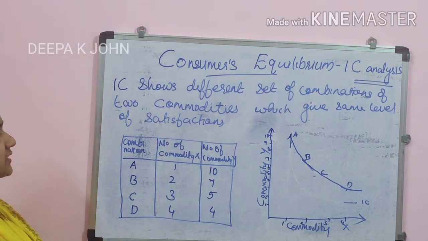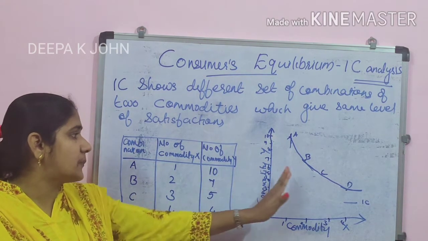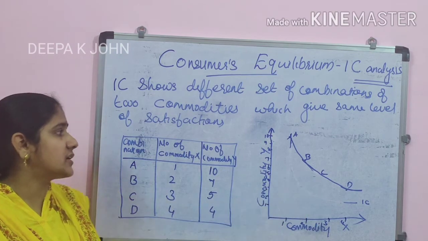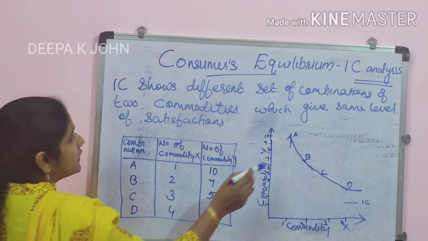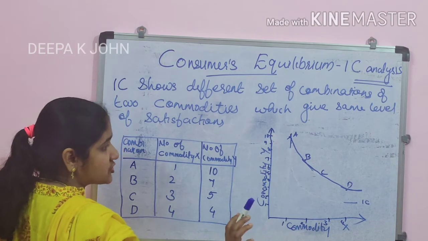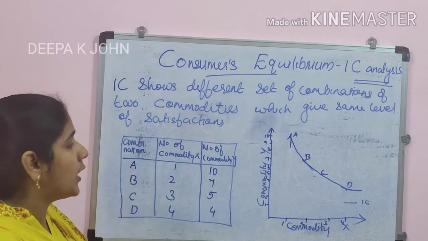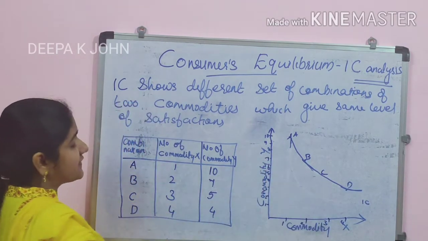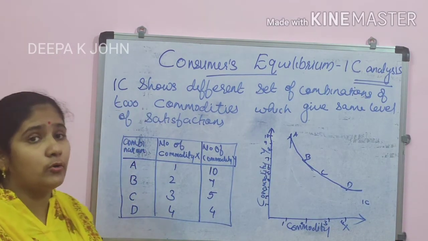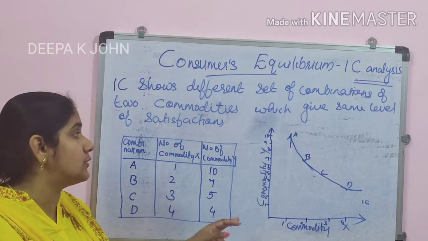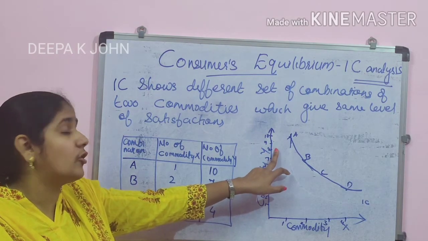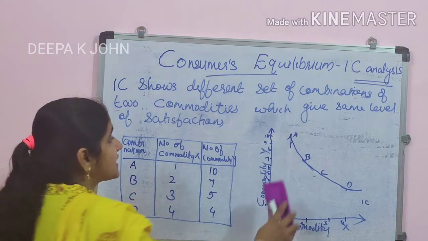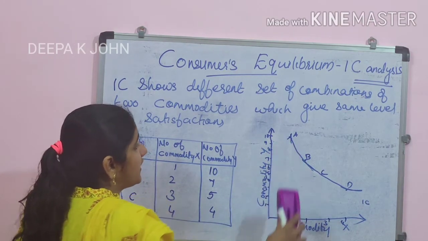Now students, I presented this in the form of a curve. Here you see that this curve will never touch the x-axis or the y-axis. If it is touching either the x-axis or the y-axis, what does it mean? He would be spending the full amount of his income on one commodity. So this curve will never touch the x-axis and y-axis.